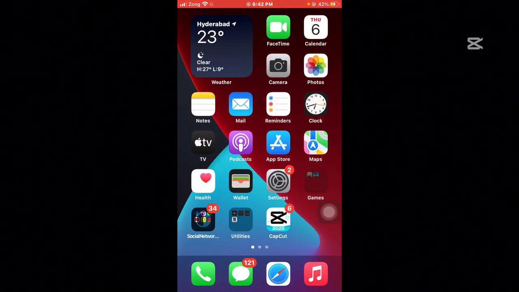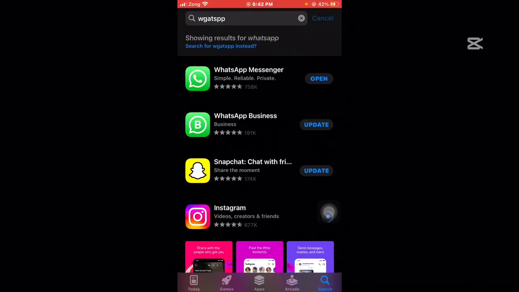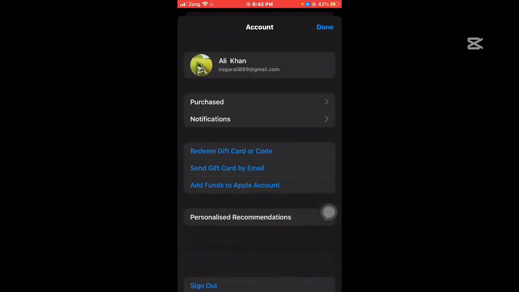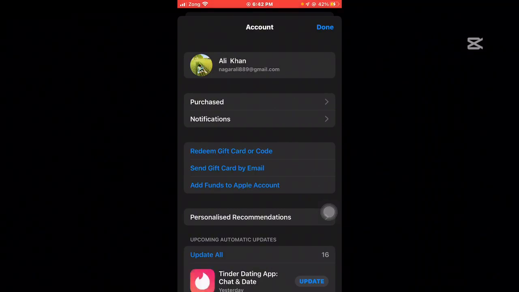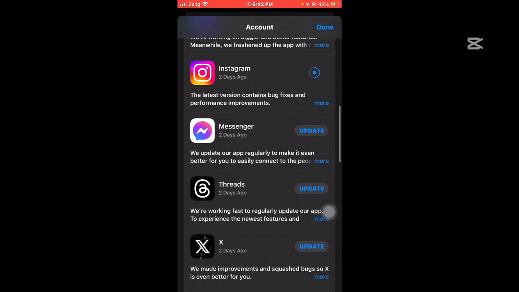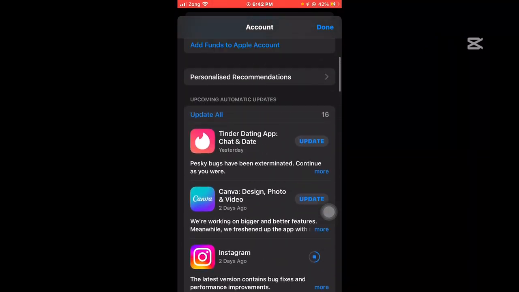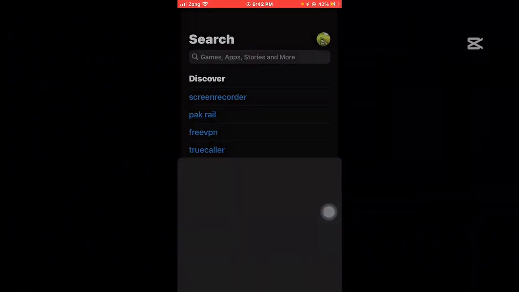You can first open the App Store, and after that go to the top right corner, your profile section, and here you can see there are different options. After that you can go to the account, your main account on the App Store. And now if you want to reinstall the TikTok app on your iPhone,